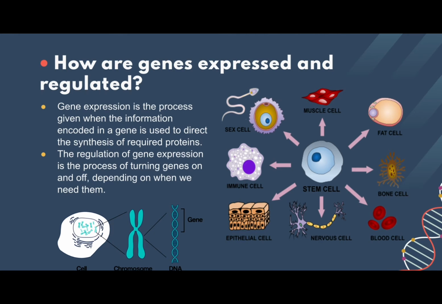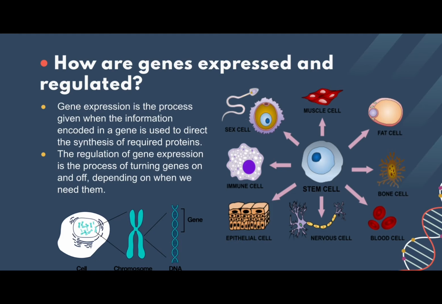Gene expression is the process given when the information encoded in a gene is used to direct the synthesis of required proteins. The regulation of gene expression is the process of turning genes on and off, depending on when we need them. For example, different cell types require different proteins to be produced, and so the regulation of gene expression ensures that some genes are turned on and contribute directly to protein synthesis. This ultimately affects the phenotype, which is a species' physical appearance and characteristics.